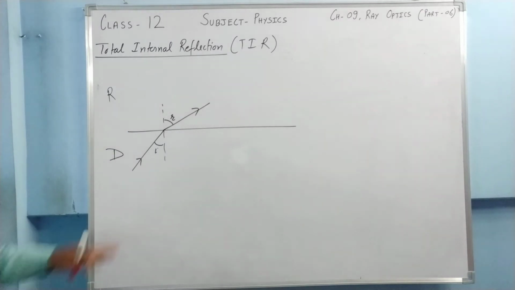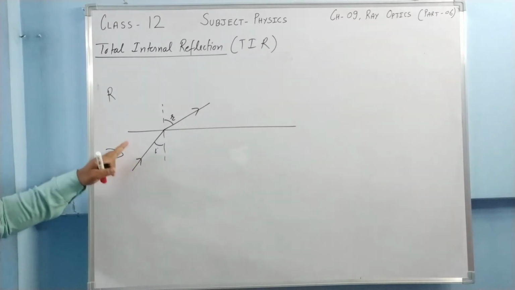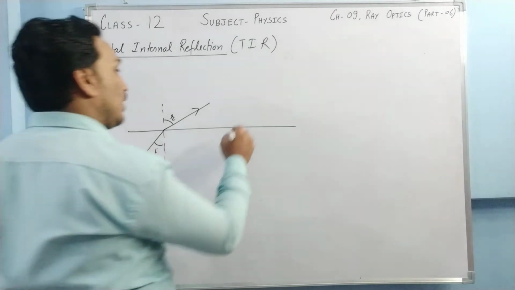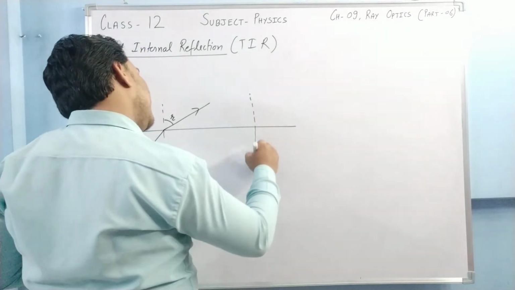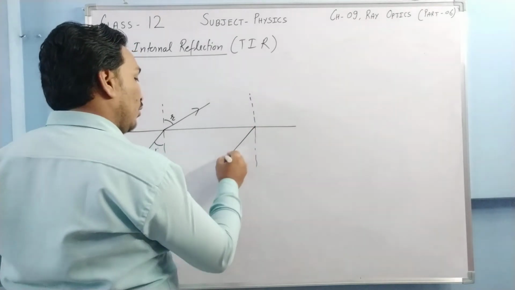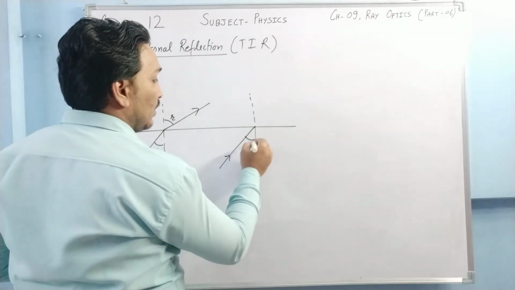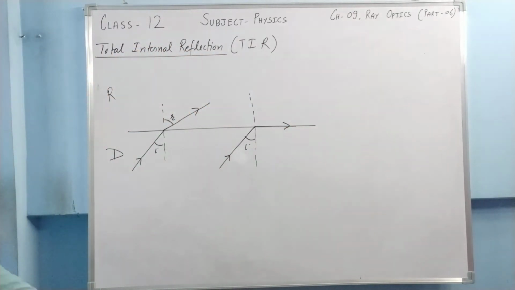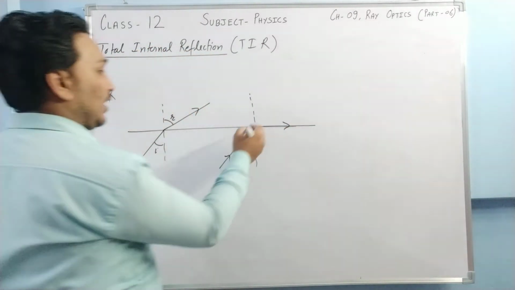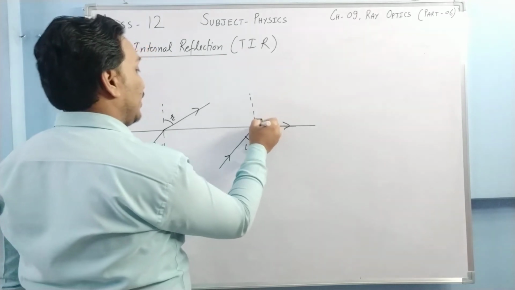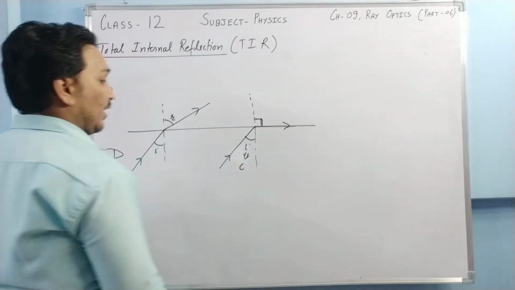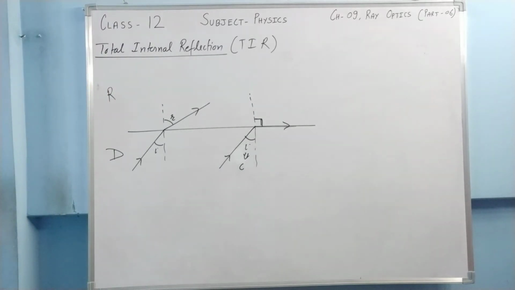Now suppose if I keep on increasing this angle of incidence, then what happens? There will be a case when for a particular angle of incidence, the refracted ray goes like this. So basically the angle of refraction becomes 90 degree. This angle of incidence is called critical angle and it is denoted by C.